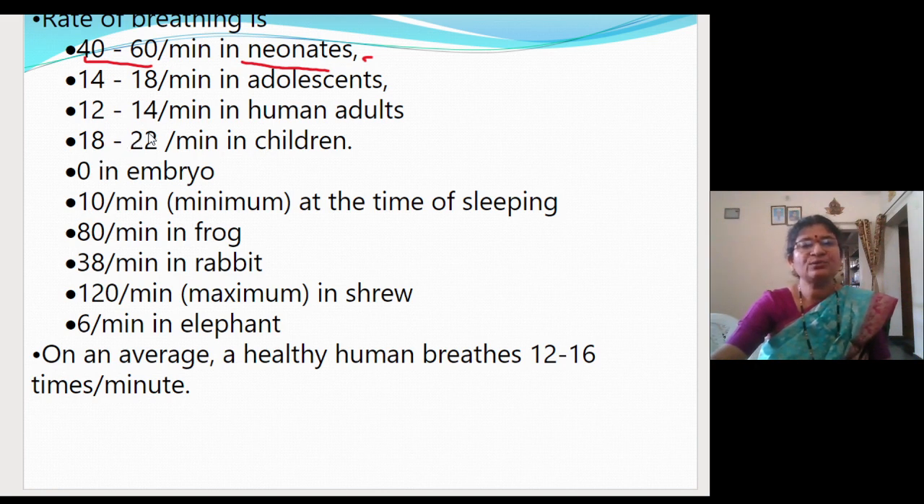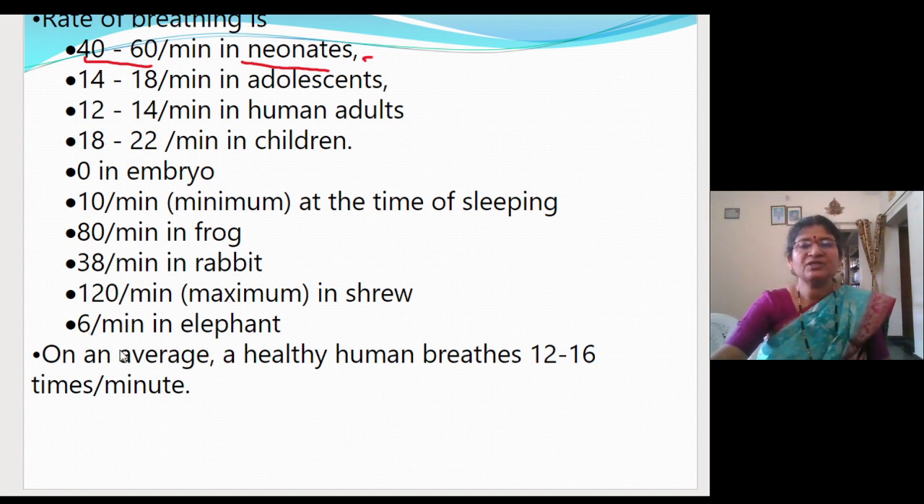18 to 22 times in children, and in the embryo it is 0. Why in the embryo is it 0? Because through the placenta the gaseous exchange takes place. 10 times per minute when the person is sleeping, because at that time there is no need of much energy. In the frog it is 80 times per minute, in the rabbit 38 times per minute, and in the shrew, a very small sized mammal, 120 times per minute. The elephant, which is the bigger one, respires 6 times in a minute.